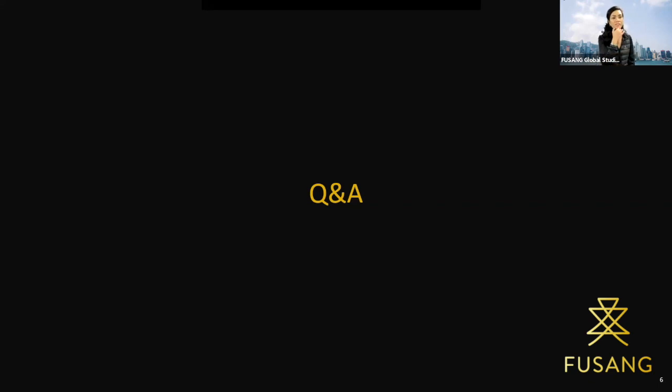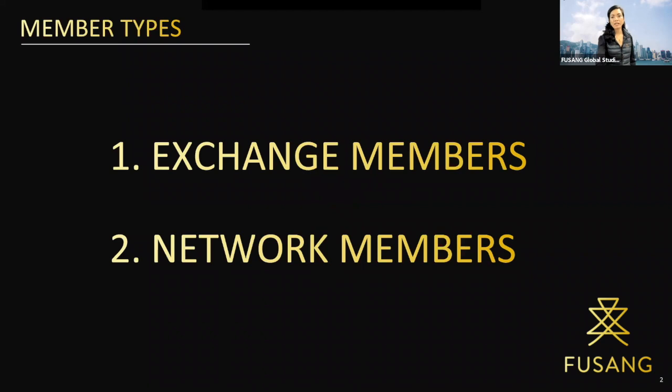Just to further recap, I think we can go back and show the two types of our members. I mentioned earlier that we currently have two member types in Fusang: the exchange members and the network members.